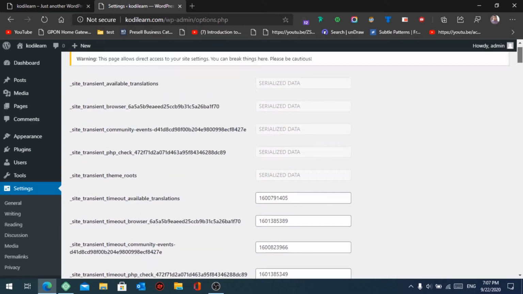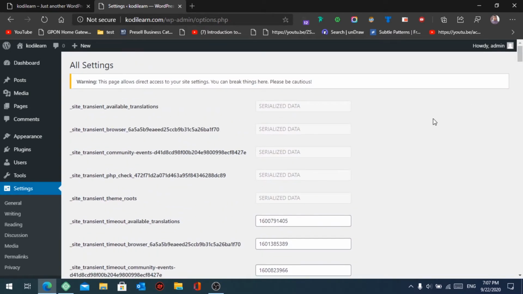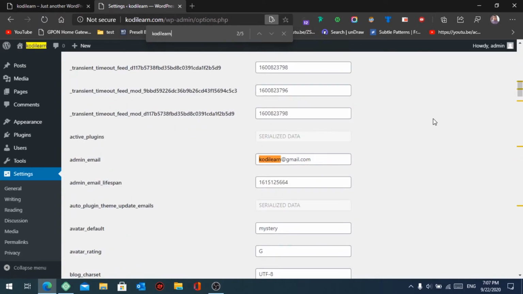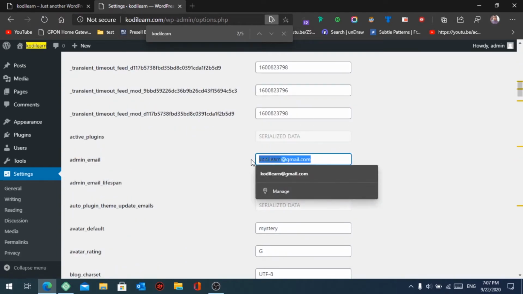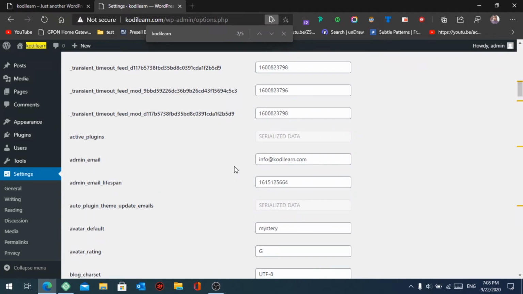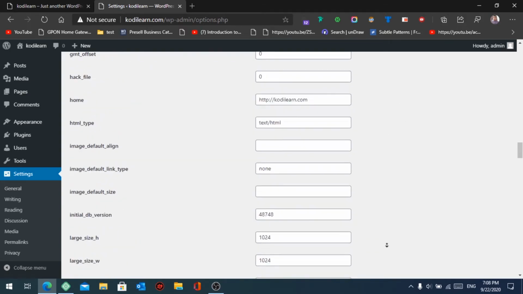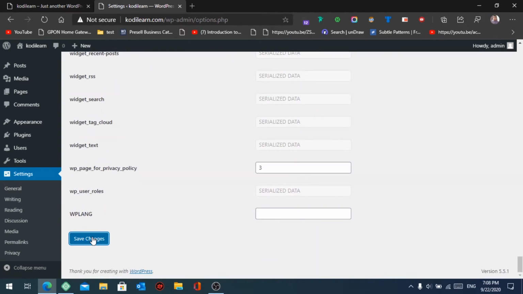For that you need to search for your email. Suppose my old email is this, and you will find it here. I'm going to change this. I want to tell you that this is not my real email address. There is no such email address. This is just for testing purposes. After that, do not change anything else here, otherwise it may create some problem in your site. Just go down and click on save changes.